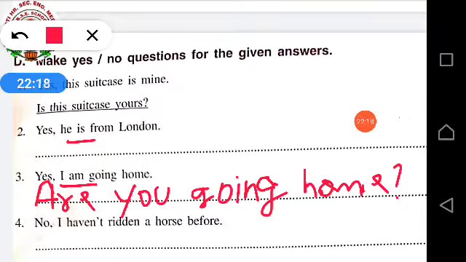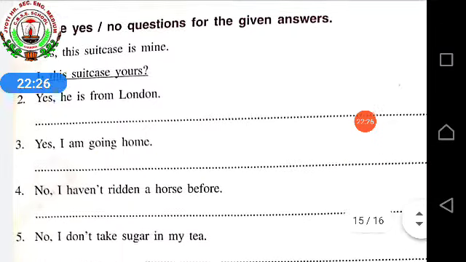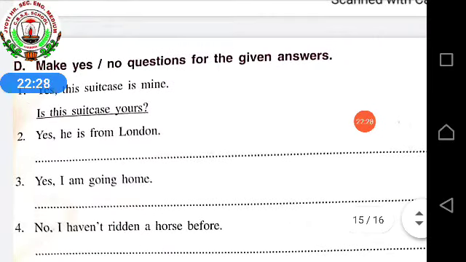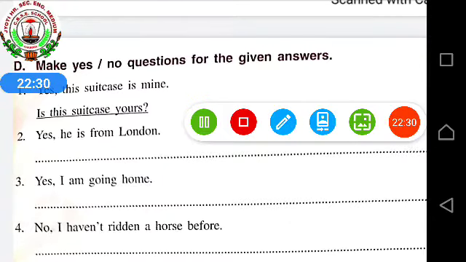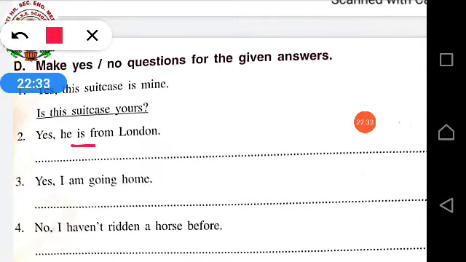Okay, are you going home? Then you will be giving the answer that, yes, I am going home. Understood? In the same way, second one, yes, he is from London. So what is the helping verb? Is. So how you will start? Is he from London? Question mark.